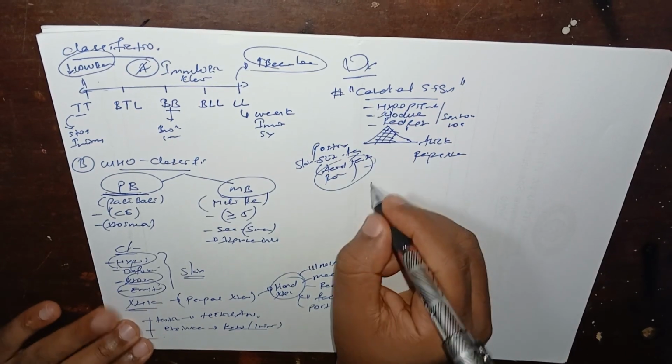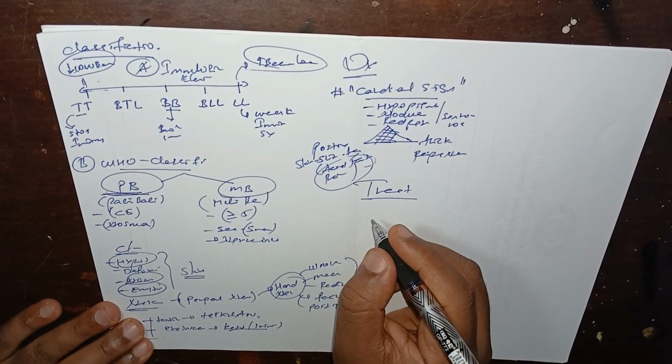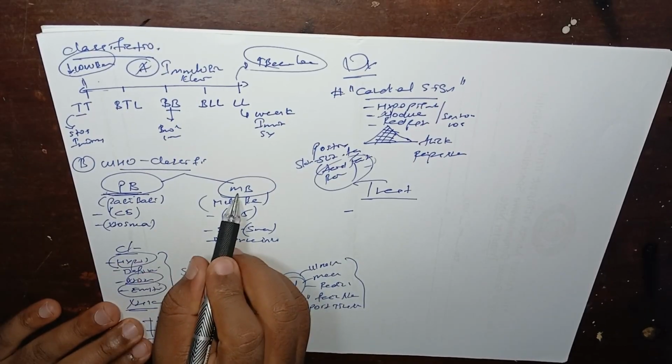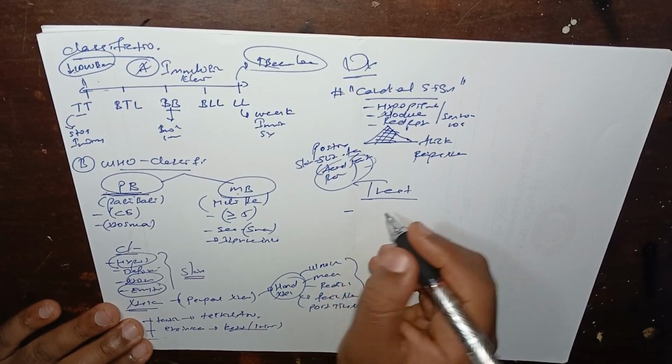So how is leprosy treated? In the case of leprosy, whether it is PB or MB, the mode of treatment is the same. The only difference is the duration. We are using multi-drug therapy.